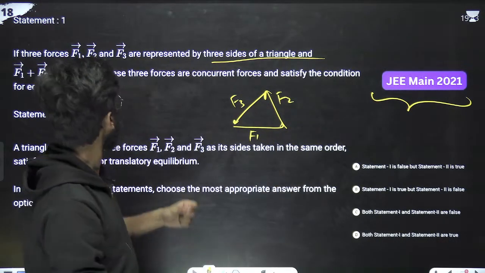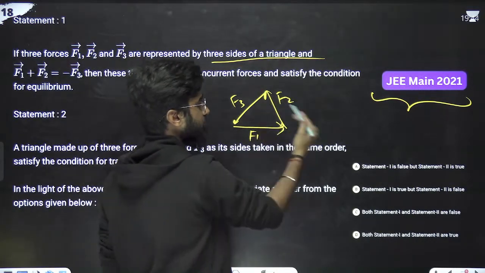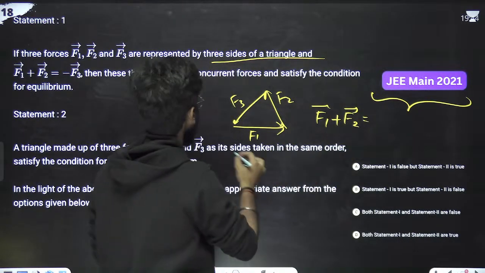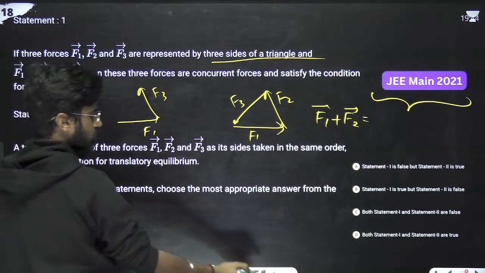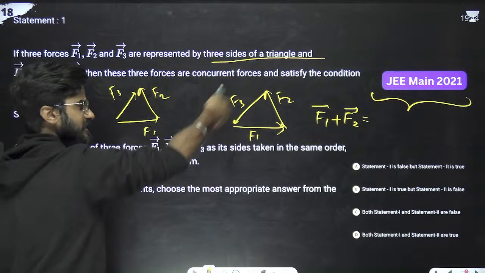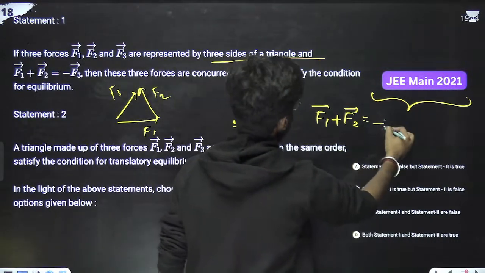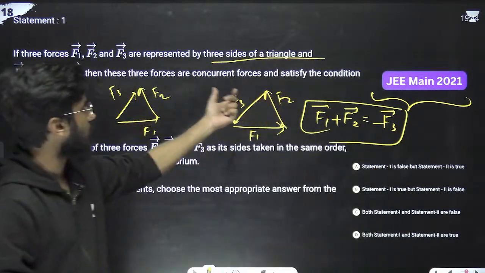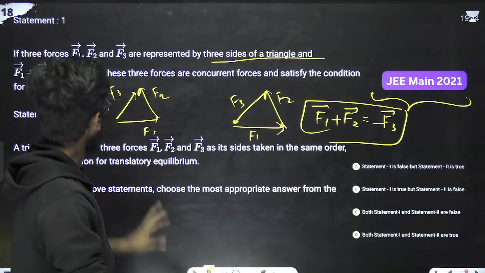We just know the vector addition rule that F1 plus F2 is equal to what? If this was F1 and this was F2, then F1 plus F2 is the summation F3. But in this case, it is opposite. This is not equal to F3, this is equal to minus F3. So this condition is satisfied? Yes. It is saying that these three forces are concurrent forces and satisfy the equilibrium condition. Next, statement 1 is true.